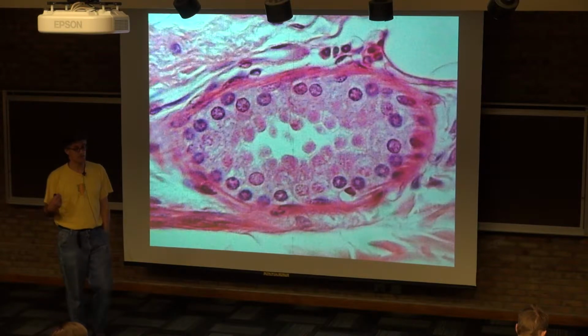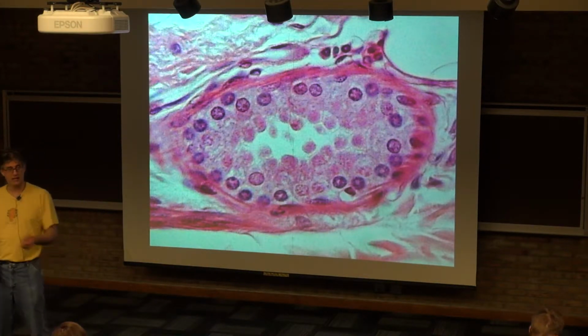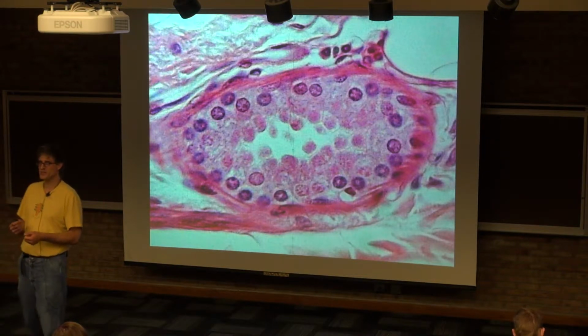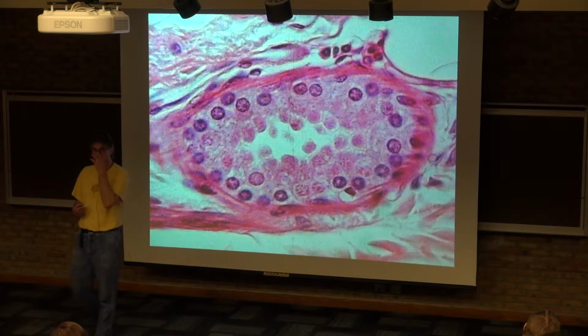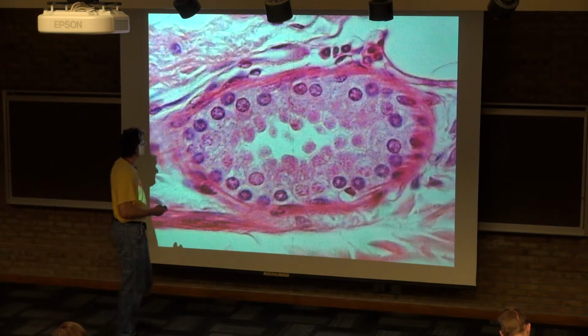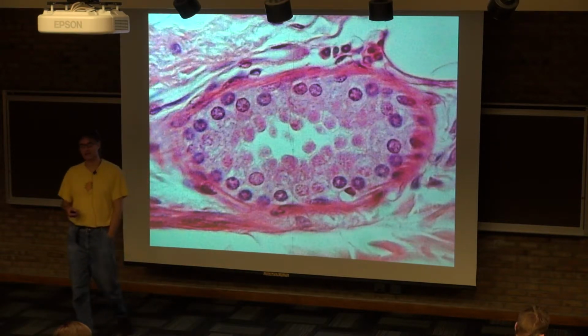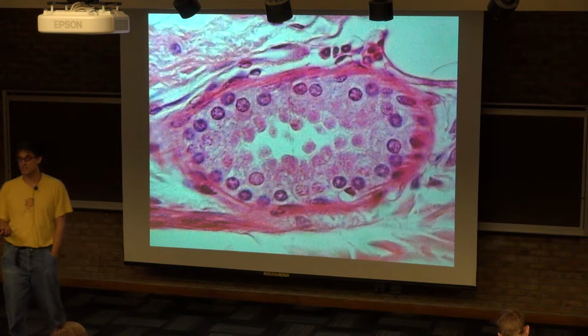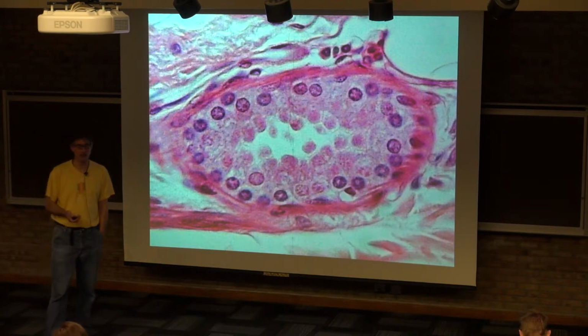All of the cells that make up our body, that started out as a sperm and egg that fused together in fertilization to make a zygote, which then divided mitotically to make our cells, all of those cells are eukaryotic cells. They all have nuclei. And this is an example of what our cells can look like. And also when we looked at cheek cells in the lab, those were eukaryotic cells. So these all have nuclei.